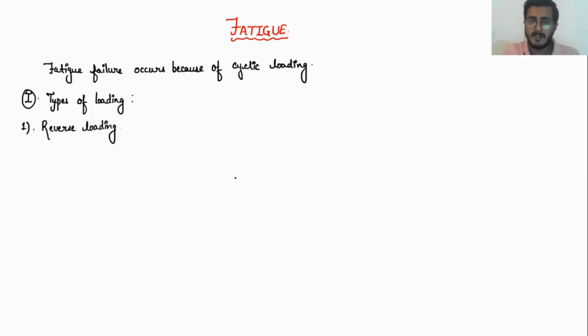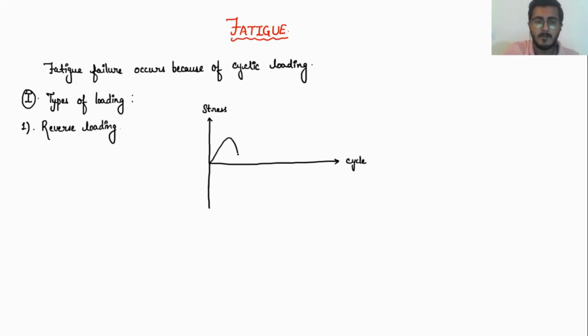If I draw stress versus the number of cycles for the reverse loading condition, the term itself will be very clear. The number of cycles is on the x-axis, and the stress is on the y-axis. This loading is known as the reverse load.